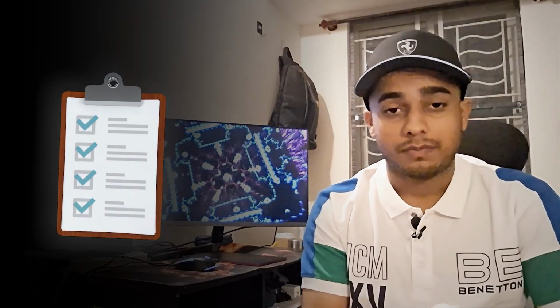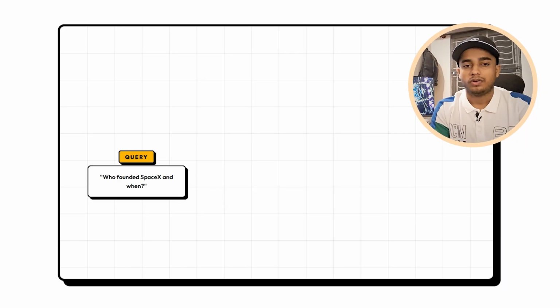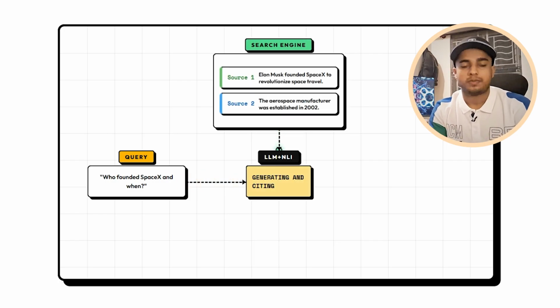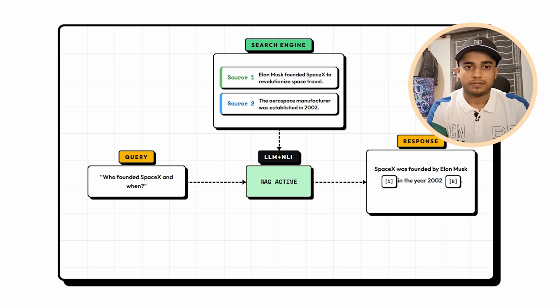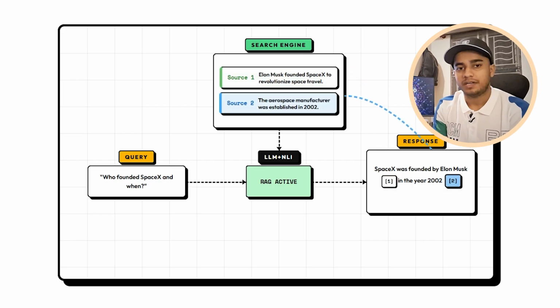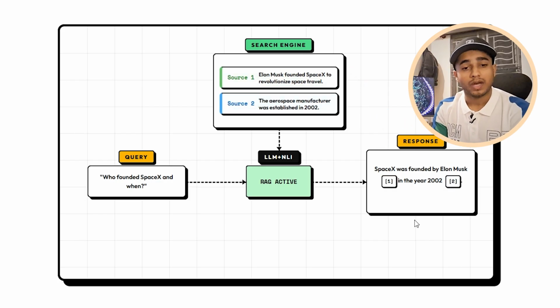so that you can verify it. So in this example on your screen, you have this query and you have this response from our search engine. So all these sentences here are carefully checked through our system and they are cited by the LLM. So now you actually can see which answer is coming from which chunk.